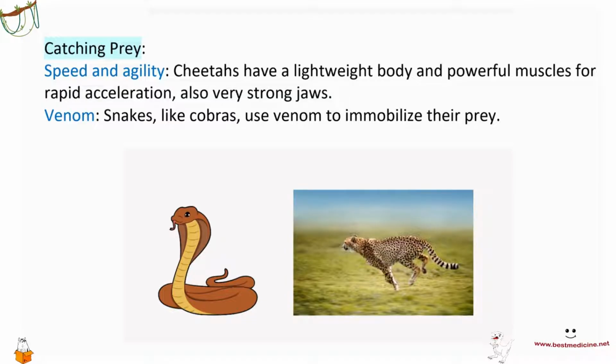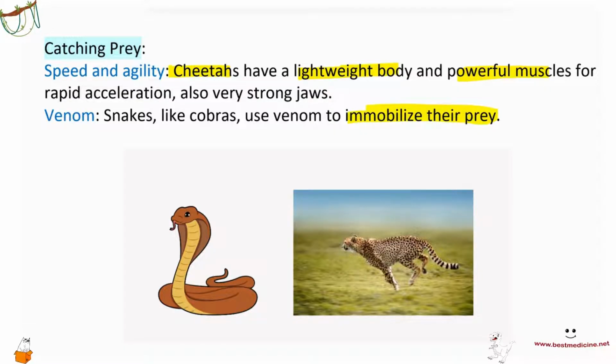So you want to have a greater speed and agility. For example, cheetahs, right? Cheetahs are very lightweight and very powerful. So they have rapid acceleration and very strong jaws. I think they're the fastest land animals, and so they're able to catch the prey very effectively. Venoms, like snakes, cobras, use venom to immobilize their prey and be able to feed on them.